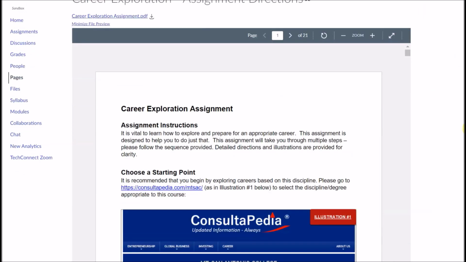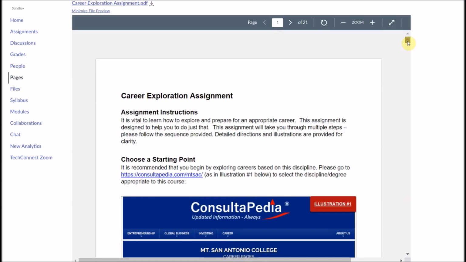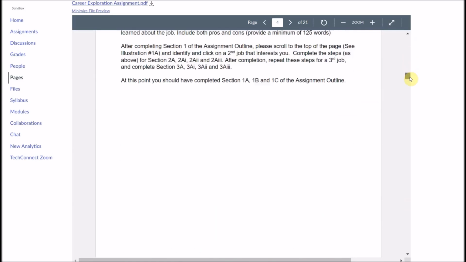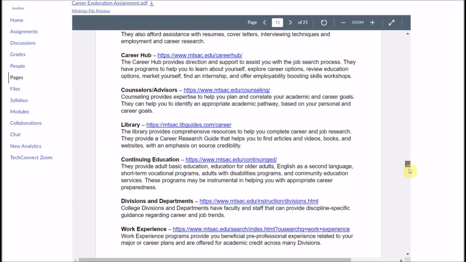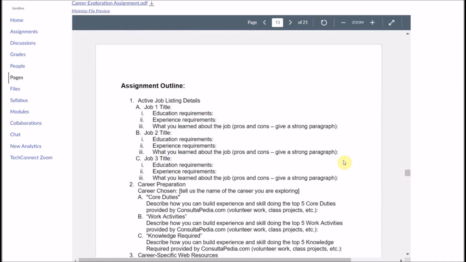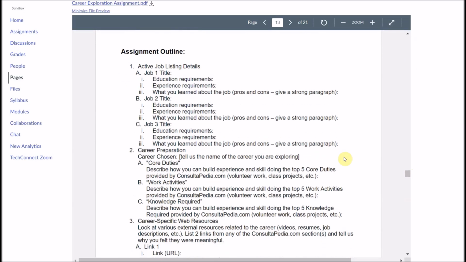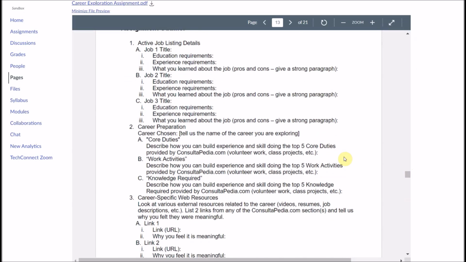But anyway, as we scroll down, I'd like to start first with showing you an outline of what this assignment is going to look like, and then we could go through each of the sections. Okay, so this is what the assignment outline looks like. It starts off with active job listing details. So it asks the student to take a look toward the top of any of the career pages that we have. They all have active job listings.